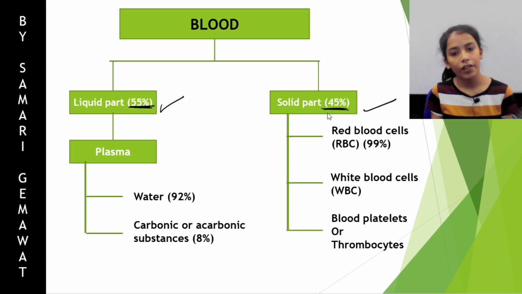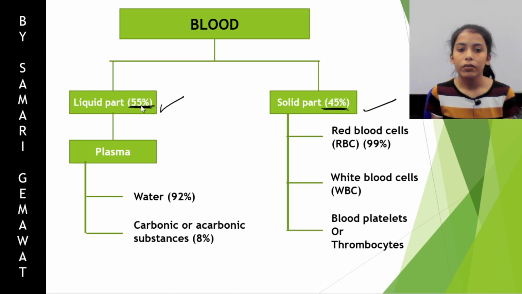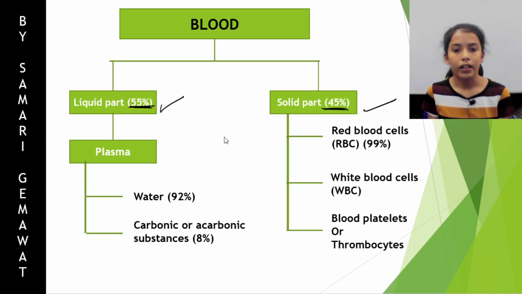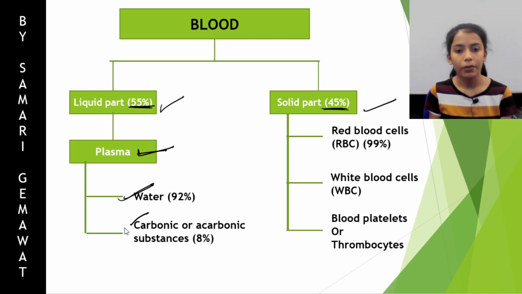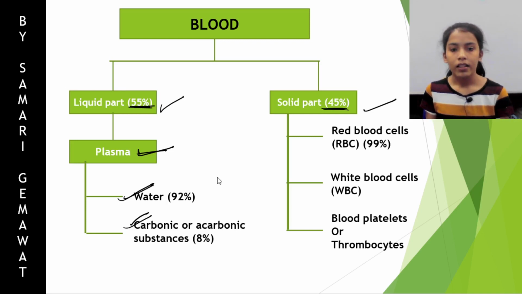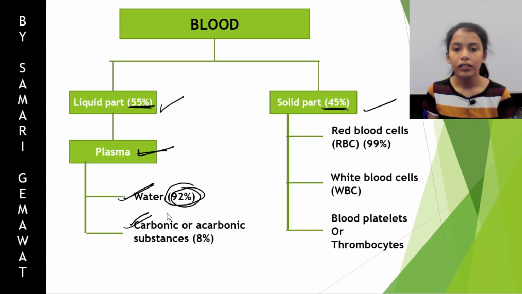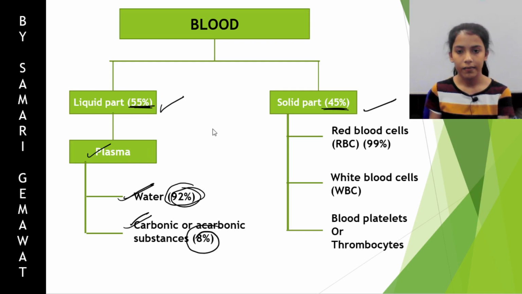The liquid part is plasma. Plasma is made up of 92% water and 8% carbonic and acarbonic substances.